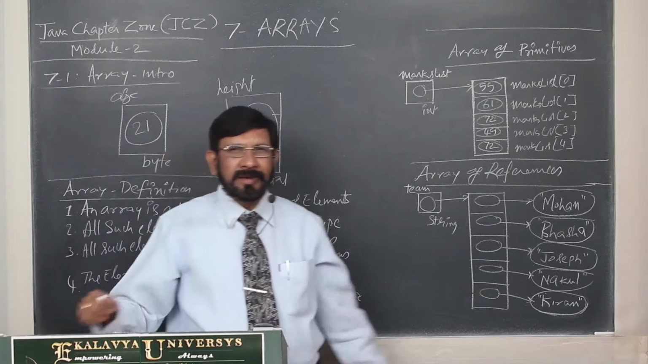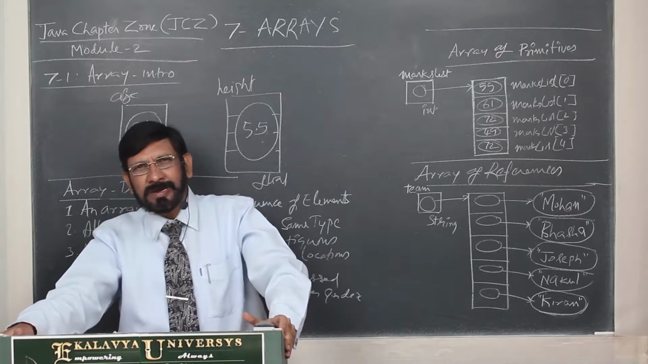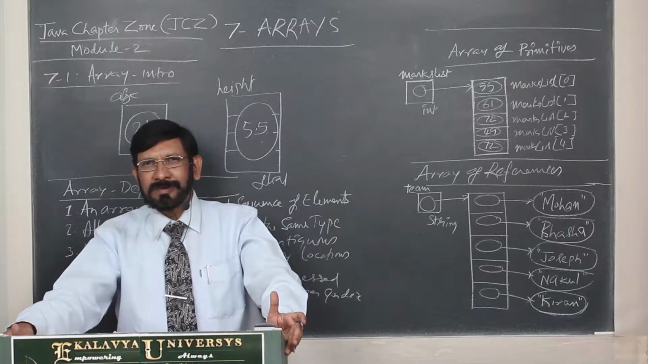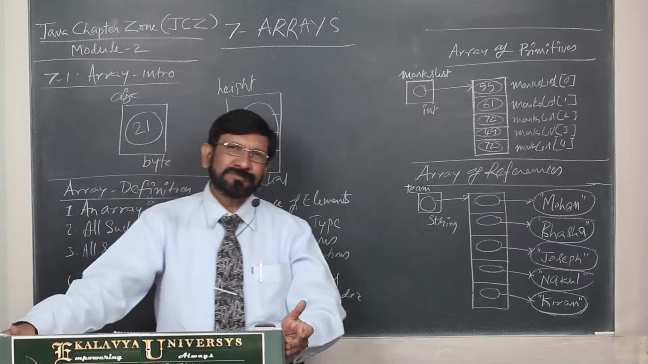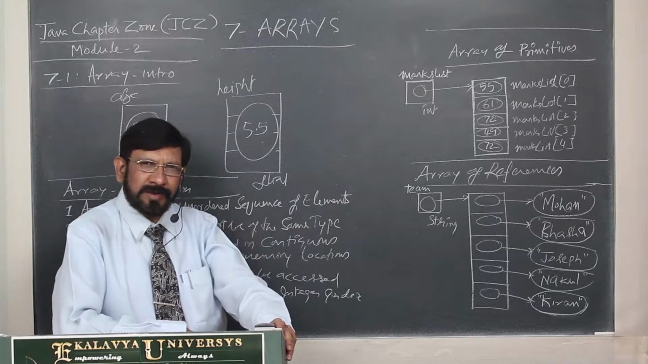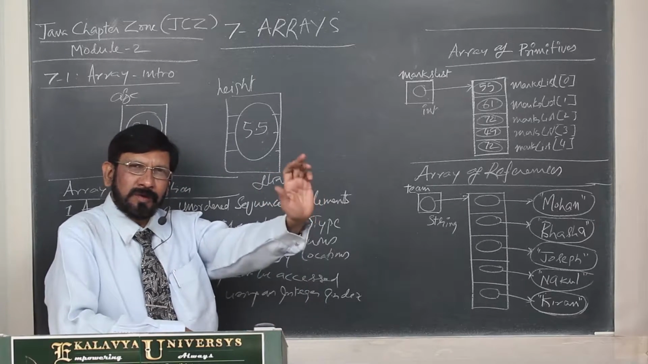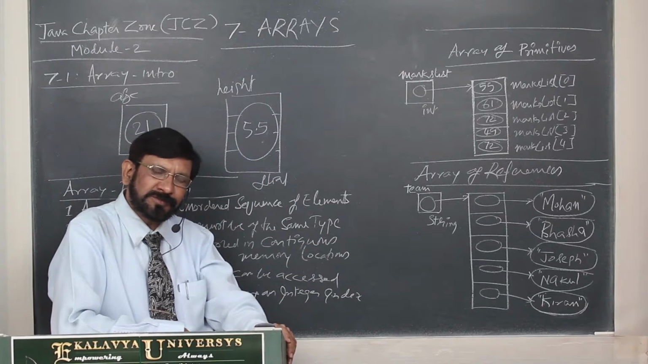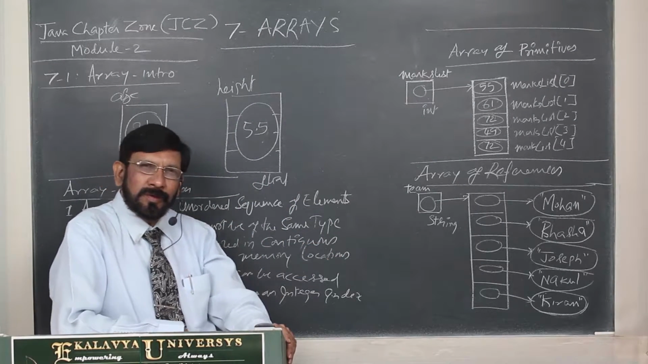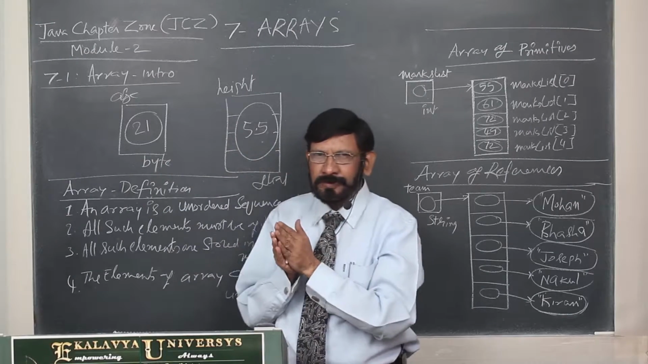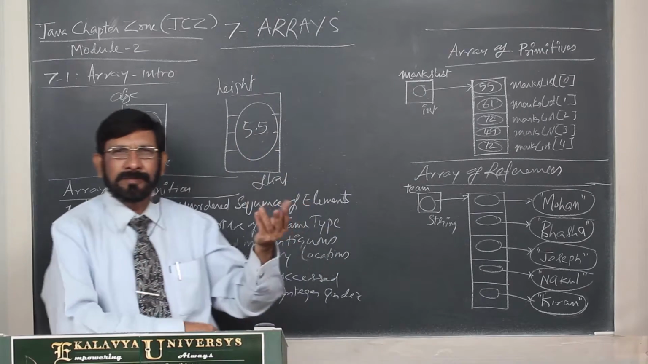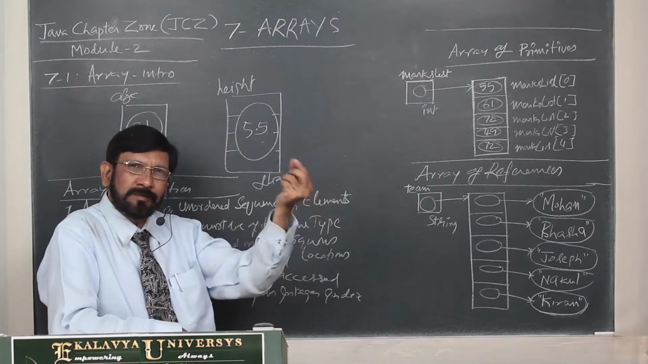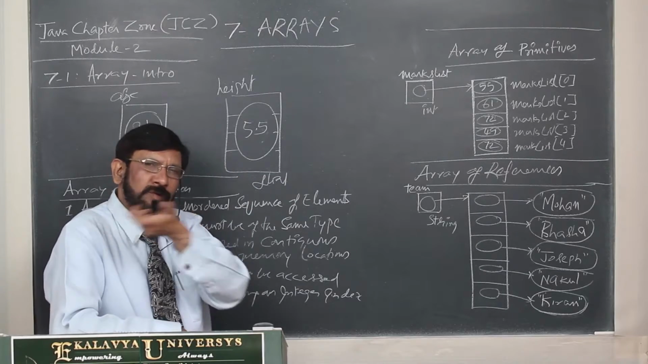But in the real world, very frequently, we have to deal with a set of values. For example, your mark list. You have 5 papers in your exams, so you will have 5 marks belonging to 5 papers. Then what are the alternatives for you? The only alternative, as of today, is that you can create 5 different variables like marks1, marks2, marks3, marks4, marks5.